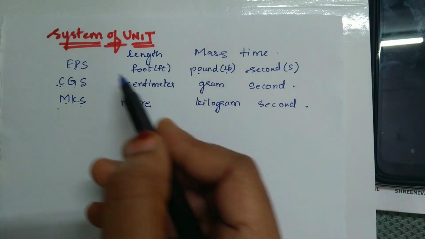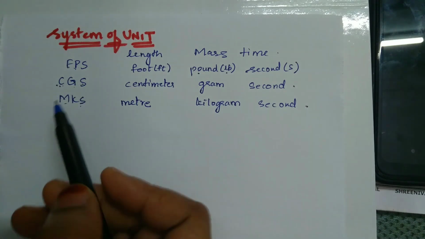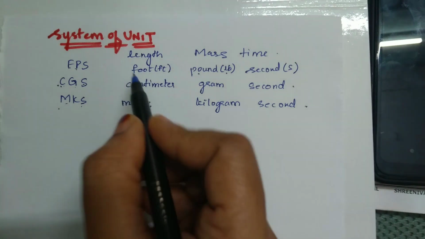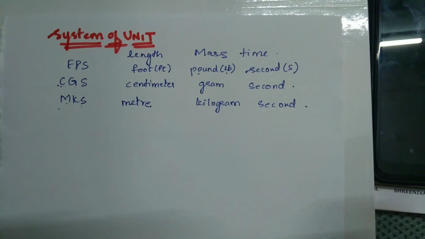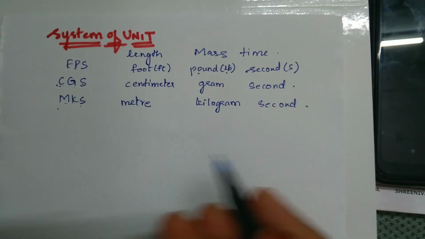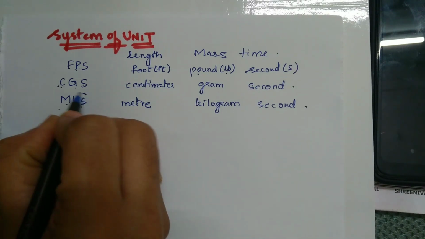In different countries, they used to measure in different systems. Many countries use the FPS system, some countries use the CGS system, and some the MKS system. Whenever you moved from one country to another, it was very difficult for people to identify the units in FPS or CGS. So, to remove that problem, an internationally accepted system of units was introduced, which is the MKS system.